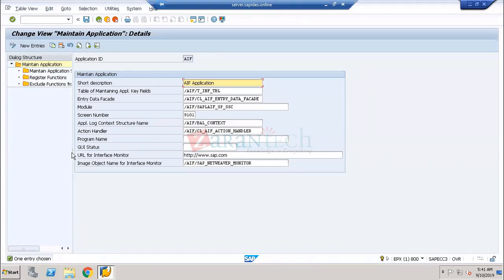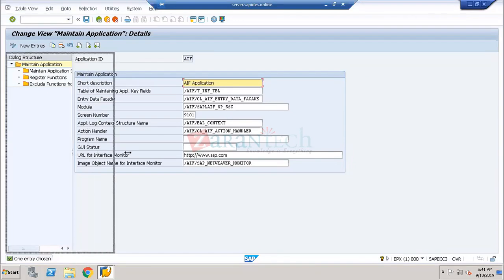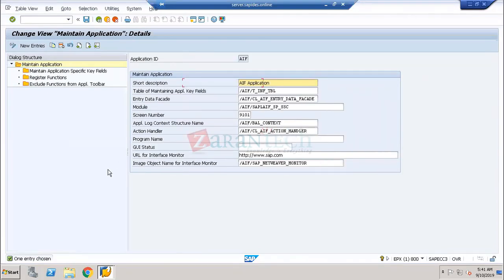Mahesh, you're in the S4HANA system right now. Central Finance system. You're in the ECC. You're in the S4HANA, right? Yeah, S4HANA. Of course.